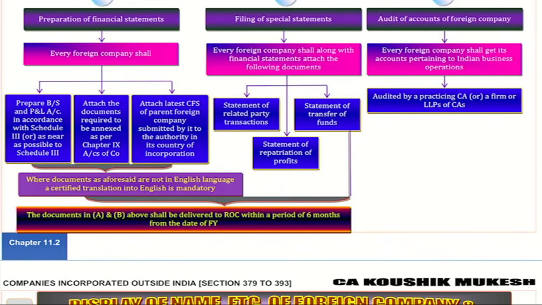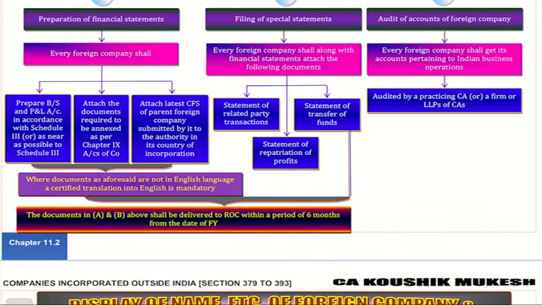Every single point, 6 points I wanted to listen. What are the documents we need to file with ROC as accounts? First one, P&L, balance sheet in accordance with schedule 3 or as near as possible to schedule 3. Second, all other documents required to be attached under Chapter 9, accounts of company. Number 3, consolidated financial statement, filed by whom? Parent company.